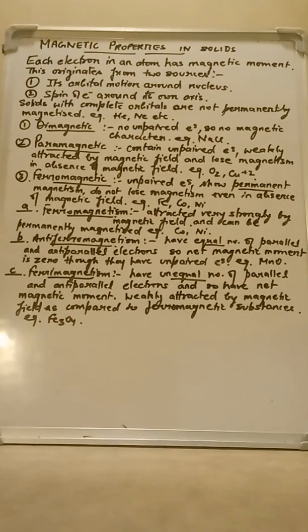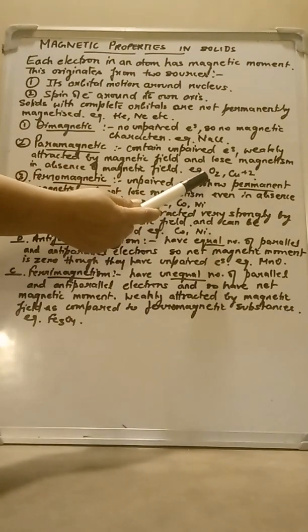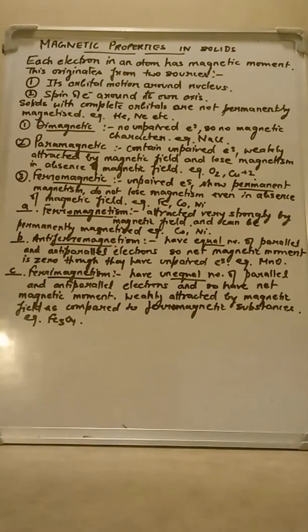Second is paramagnetic substances. This you have studied earlier in class 11th also. Paramagnetic substances are those which contain unpaired electrons, right? A very good example that you studied in class 11th in molecular orbital theory was oxygen. Oxygen is a paramagnetic substance, right? So they contain unpaired electrons, and because of unpaired electrons they show magnetic characteristic.